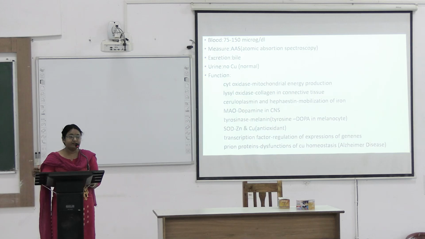And in CNS from tyrosine it forms DOPA, then dopamine, then norepinephrine, epinephrine, then metanephrine and vanillyl mandelic acid. For the metabolism of dopamine, from metanephrine to vanillyl mandelic acid formation, we need monoamine oxidase. So for metabolism of dopamine, we need MAO, monoamine oxidase.